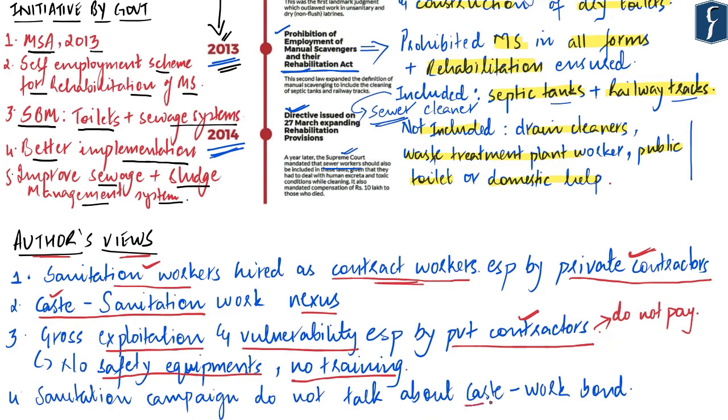Lastly, the author says that all these sanitation campaigns do not talk about or even acknowledge the relationship between caste and this sanitation work. Because the truth is, for the general society as well, everybody very subconsciously thinks that these works are supposed to be done by people of the lower caste.